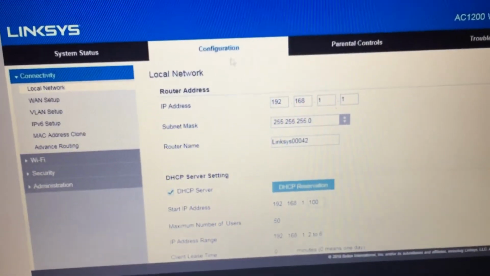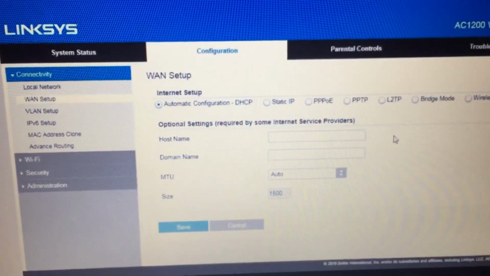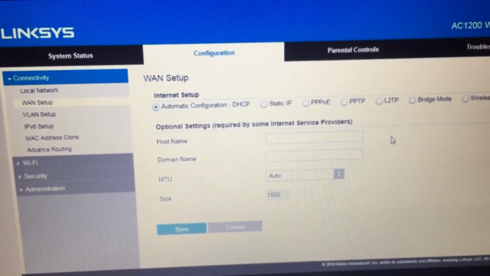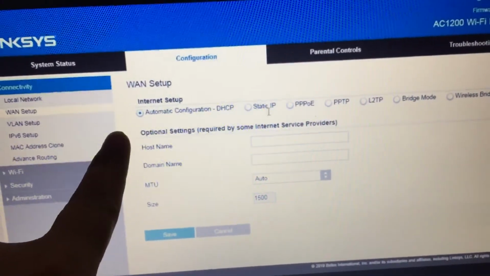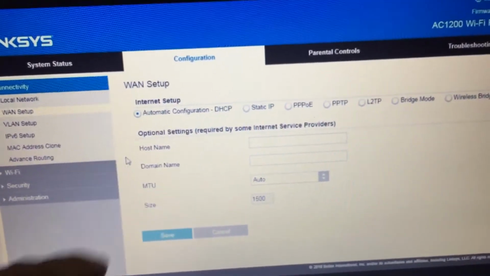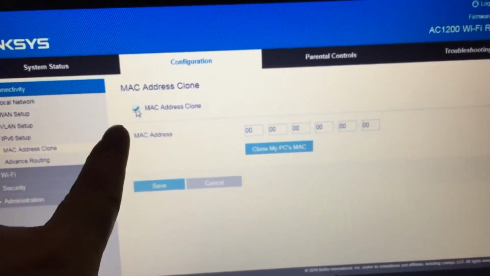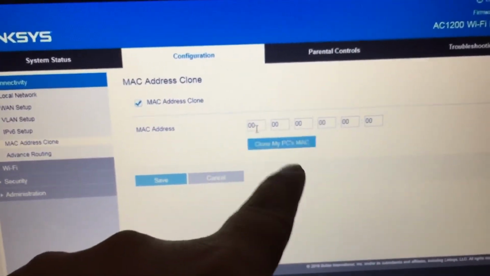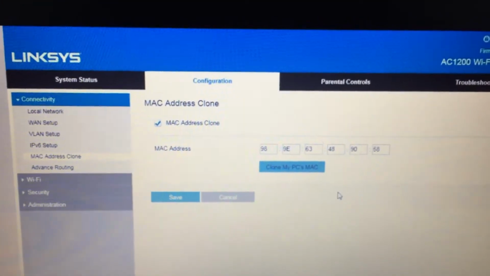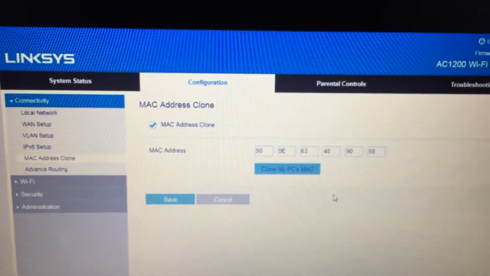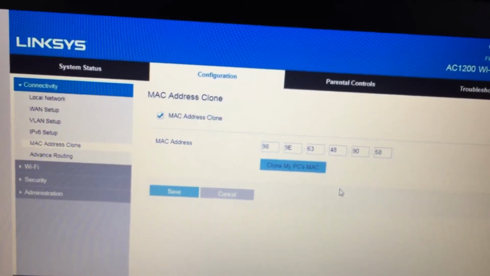So let's go to the configuration tab, then go to WAN setup. Alright, so these are the internet connection settings of your router. Now it depends on what type of internet connection you are using. If you are using cable internet service provider, then go to MAC address clone. Check this box, MAC address clone, enable it, and click on the button clone my PC's MAC. Then click on save. Alright, so you have cloned the MAC address of your computer to the router. This is the setting for the cable internet service provider.